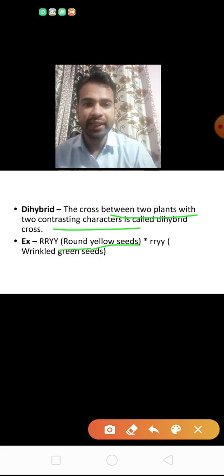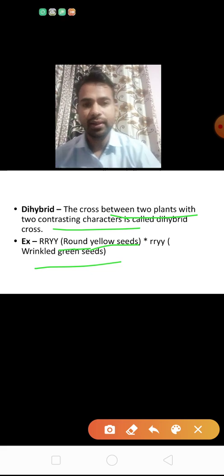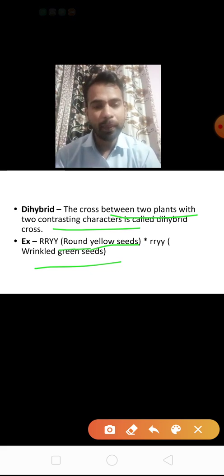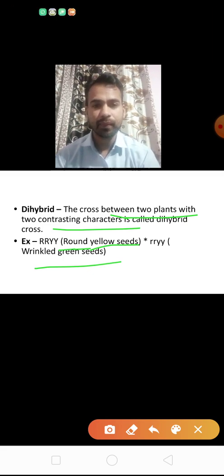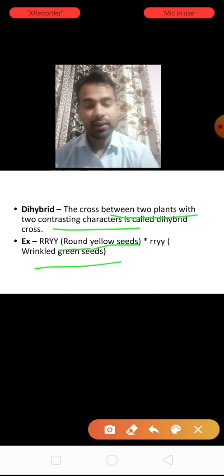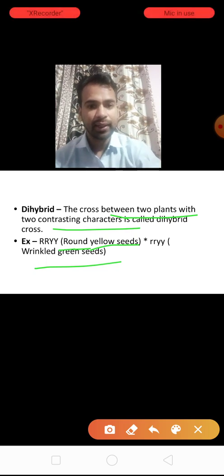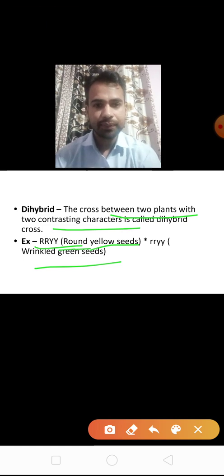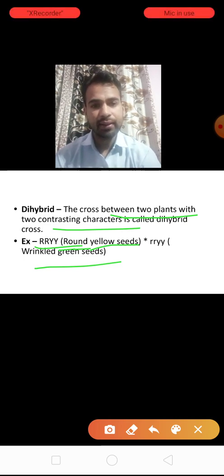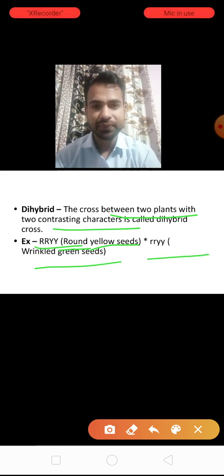The round yellow seed is dominant and the wrinkled green seed is recessive. Dominant characters are always denoted by capital letters, and recessive characters are denoted by small letters. That's why capital R, capital Y is for dominant, and small r, small y for recessive.